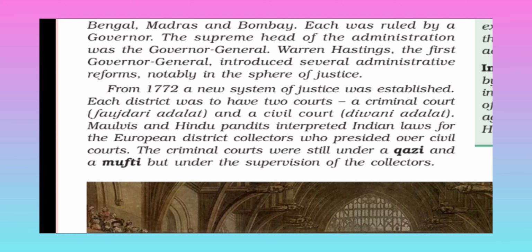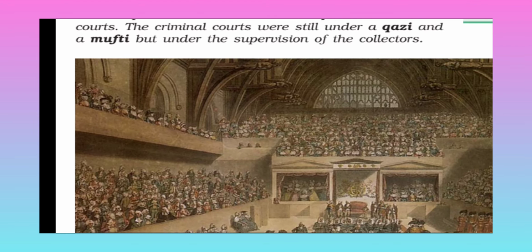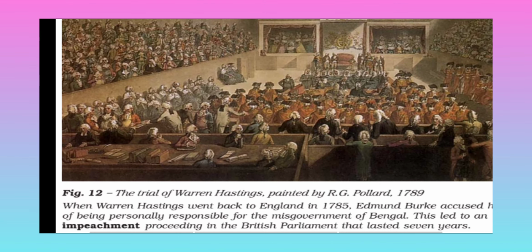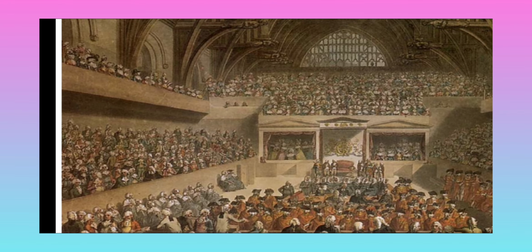Maulavis and Hindu Pandits interpreted Indian laws for a European district collector who presided over civil courts. The criminal courts were still under a Qazi and Mufti, but under the supervision of the collector. So Warren Hastings established the justice system. You can see here the picture of a trial court, the trial of Warren Hastings painted by R.G. Porlade in 1789.